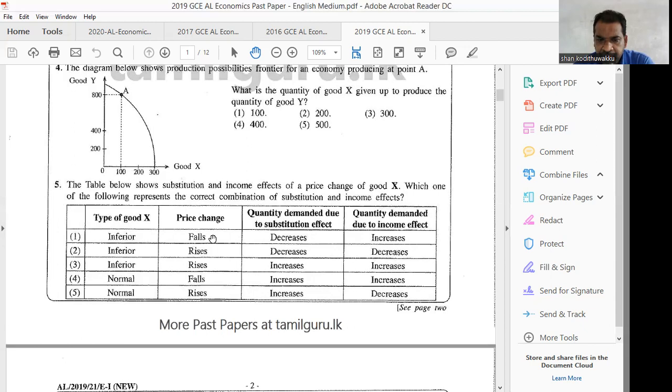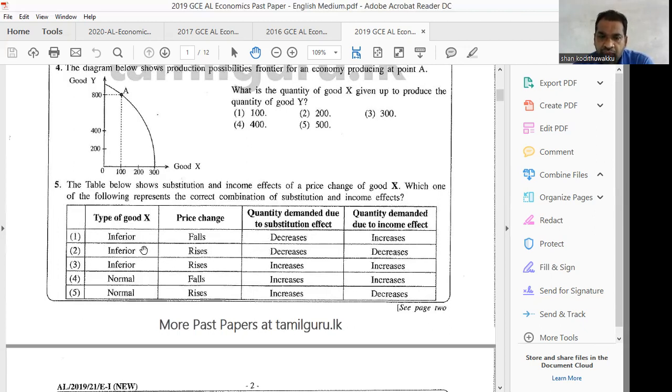Price change falls, no. Then substitution effect decrease, cannot accept. When the price falls, they increase. Inferior rise, we can take quantity demanded decrease. Yes.